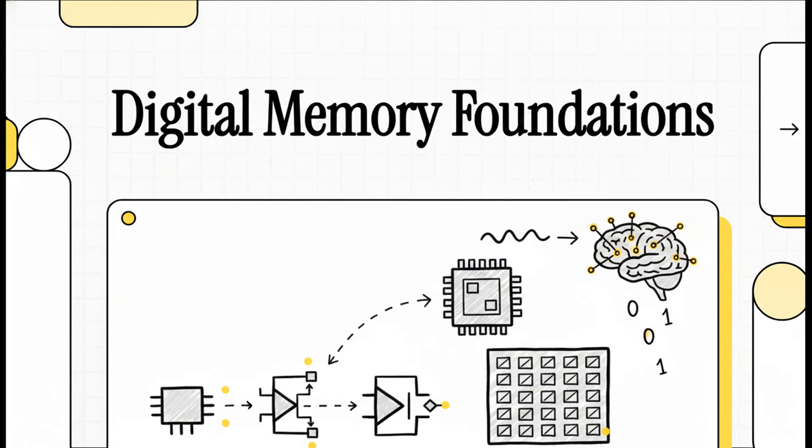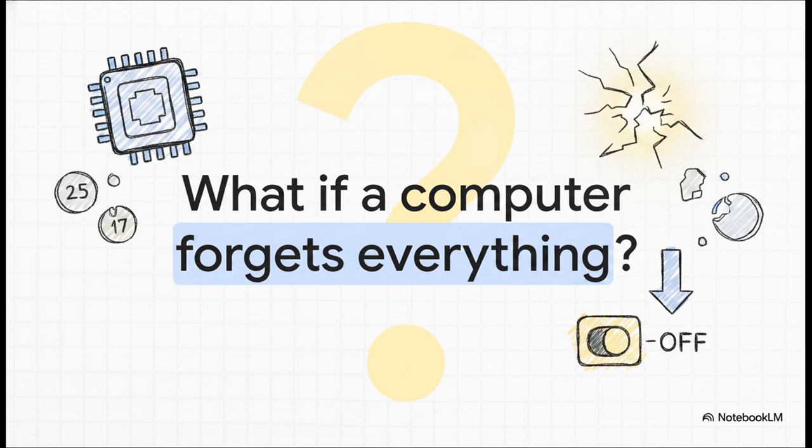Today, we're popping the hood on modern computing to check out the absolute foundational magic of digital memory. You know logic gates let computers think and make decisions, right? But without memory, well, all that processing power is basically useless. We're going to see exactly how machines remember, starting from the literal smallest building block and scaling all the way up to artificial intelligence. To really get why this matters, imagine a computer with total amnesia.